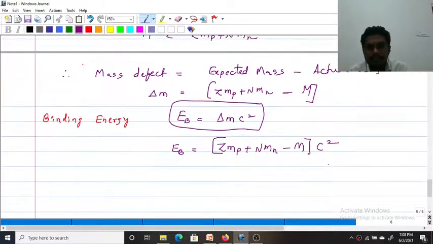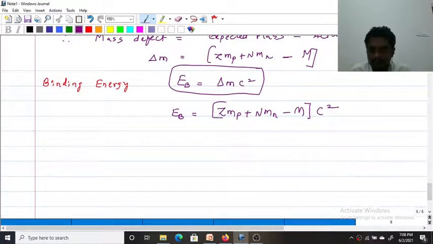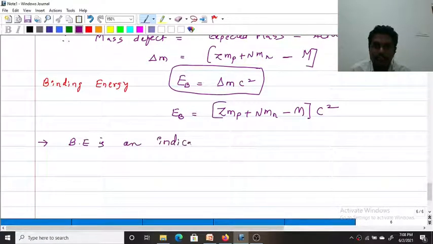So this binding energy is the representation of the stability of a nucleus. Simply we can say that it is an indication of stability.